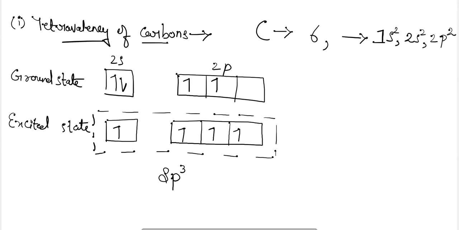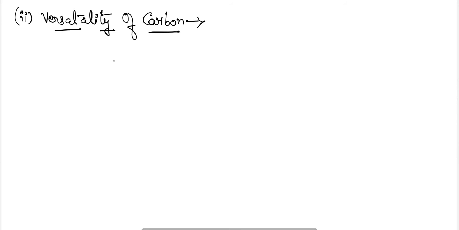Next is the versatility of the carbon atom, not compound, carbon atom. Carbon, having 4 valence electrons, has the nature to form single covalent bonds with elements like hydrogen.